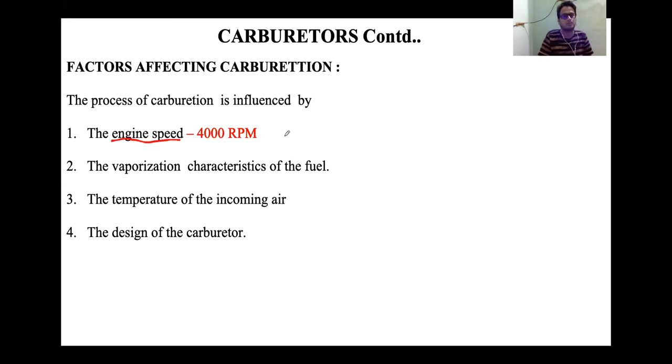Now, suppose the engine is running at a speed of 4000 rpm. It means 4000 revolutions per minute. In 1 minute, we have 60 seconds. Now we all know that for a 4-stroke engine, one complete cycle means suction stroke, compression stroke, power stroke, and exhaust stroke.